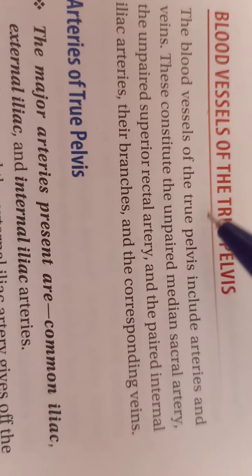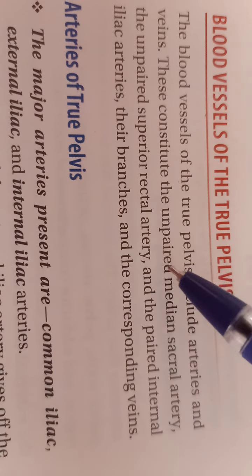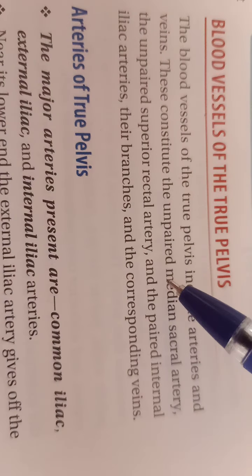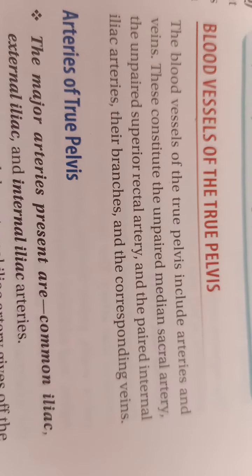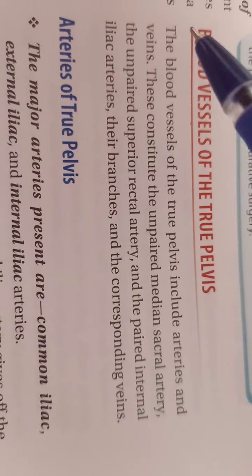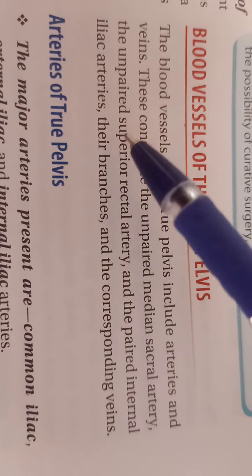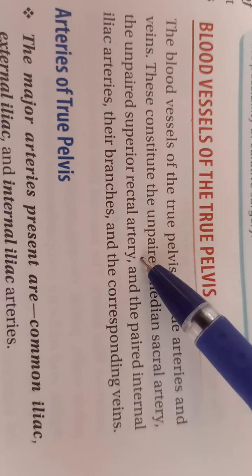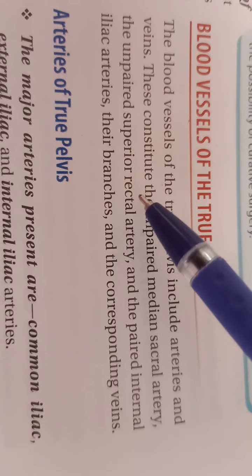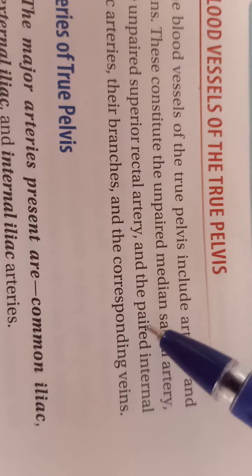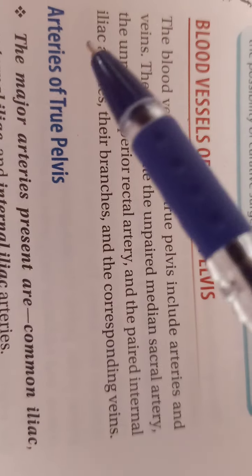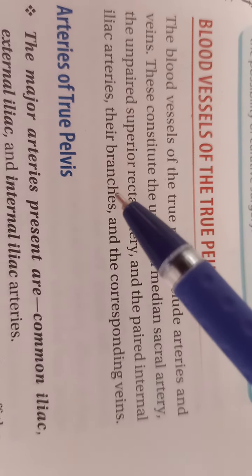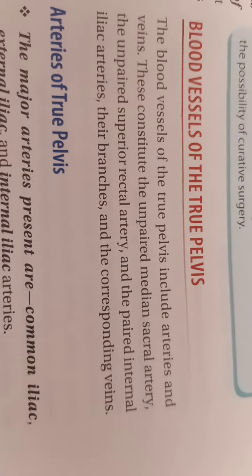So what are the blood vessels supplying the true pelvis? First, the unpaired median sacral artery. Second, the unpaired superior rectal artery. Okay, it is only one sided, unpaired. Paired on both the sides, that is the paired internal iliac arteries and their branches and the corresponding veins.